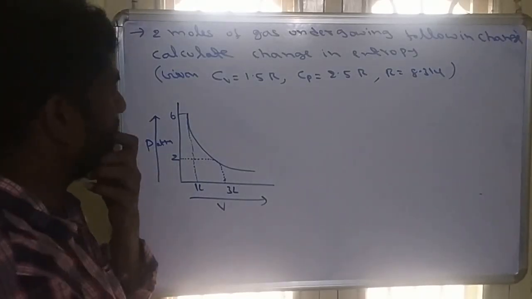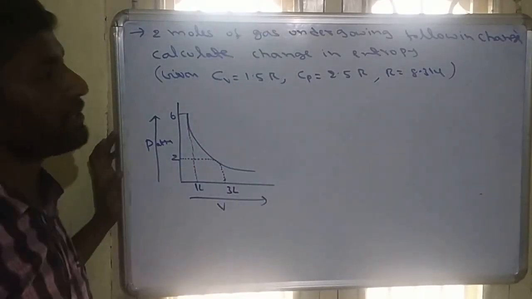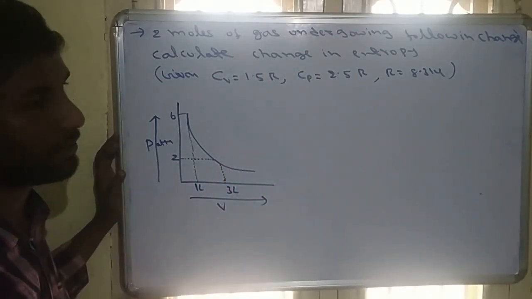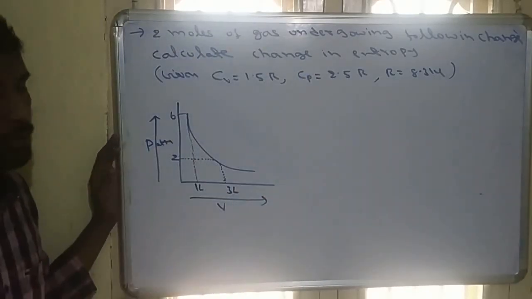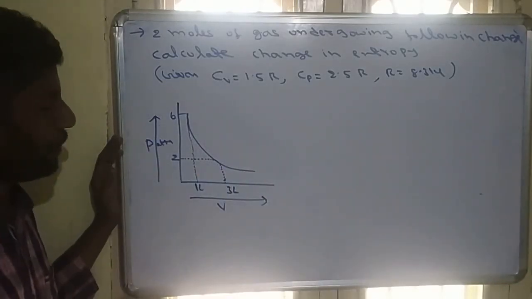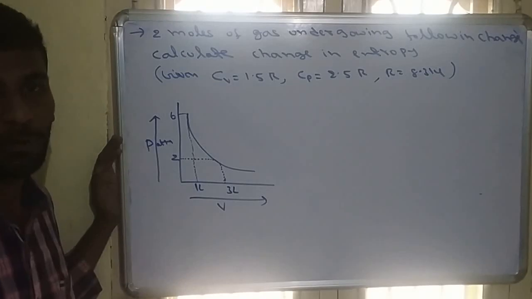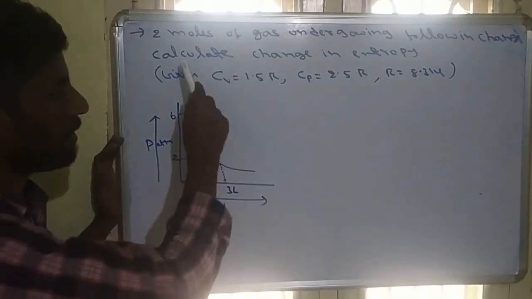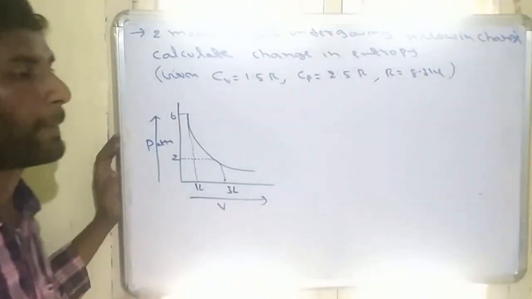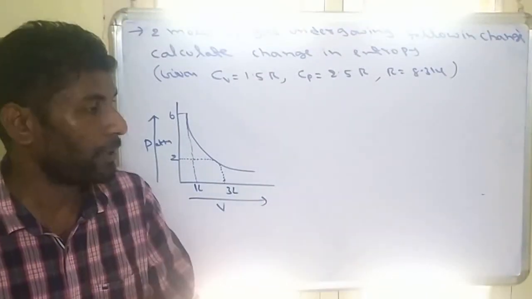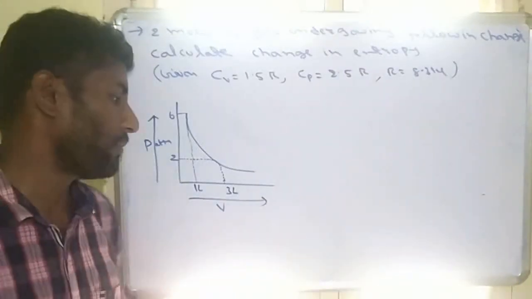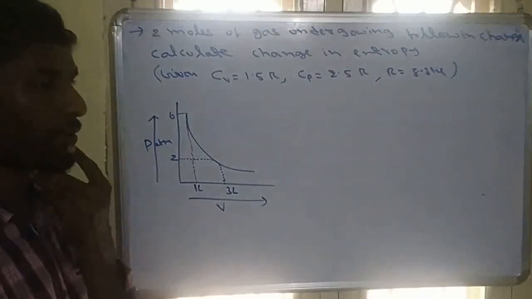See another question here. 2 moles of a gas undergoing the following change. Calculate the change in entropy. So the gas is given as 2 moles, expanding like this. In this process, we just have to identify what the process is, and calculate the change in entropy. For entropy, 4 formulas are given: isothermal, isochoric, isobaric. Adiabatic will directly be 0, and the direct formula is also given. So which formula we have to use?